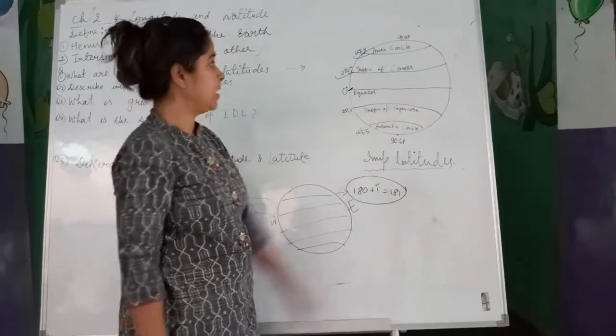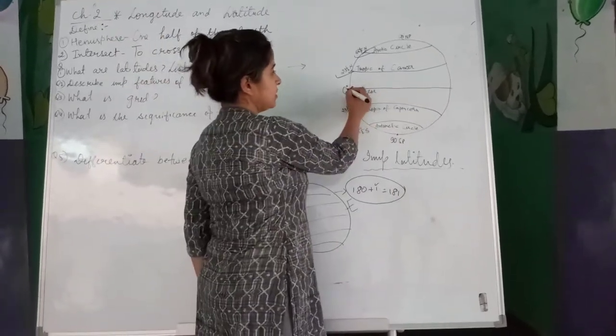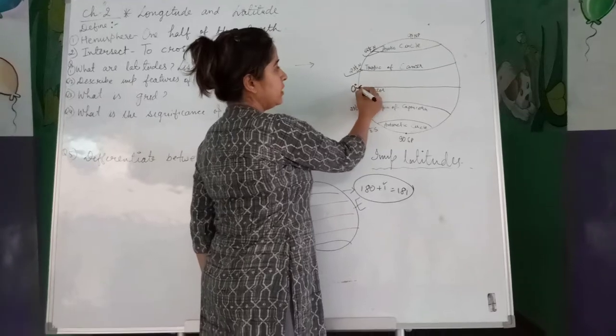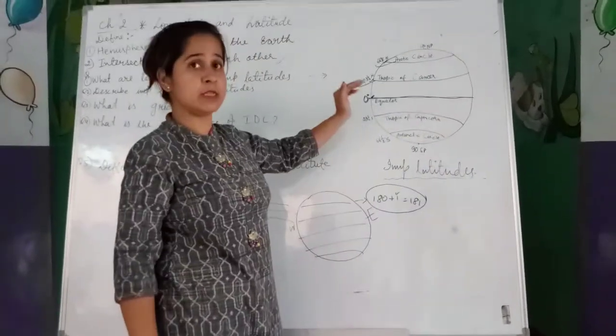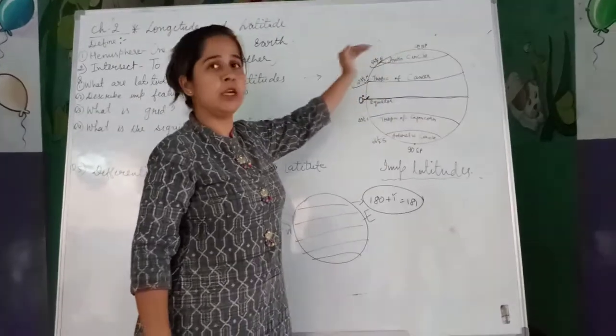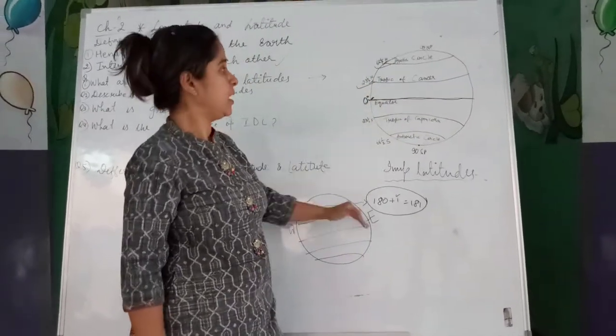Now let's talk about this 0 degree equator. This is the longest latitude on the earth, and it is the latitude which divides the earth into two equal hemispheres.